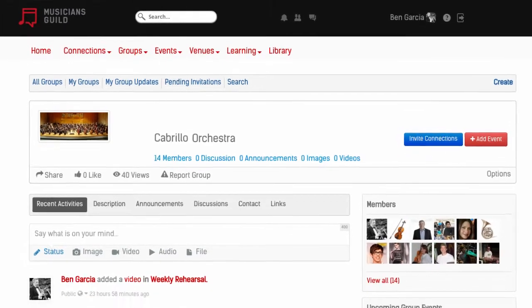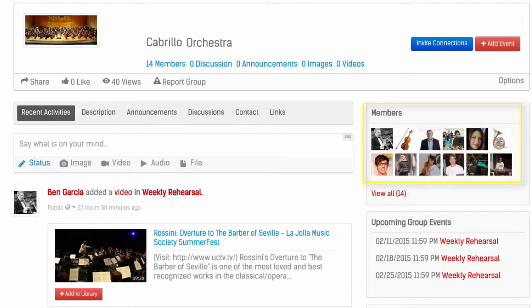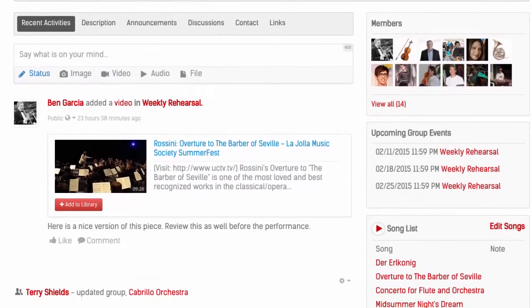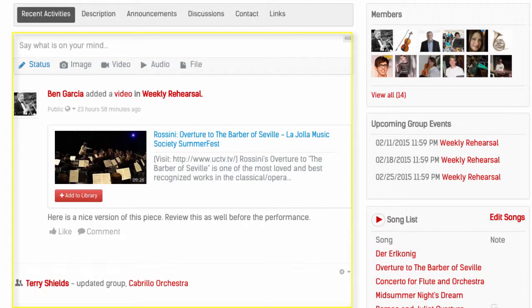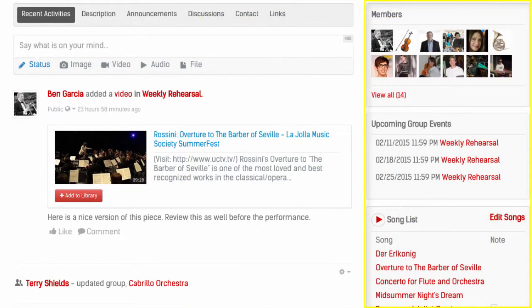Ben's orchestra is managed in a private group. Only members have access to the content and discussions. Ben is the group owner, so he can easily invite new members to the group, even ensemble members who are not yet registered on Musicians Guild. Notice the similar layout to the homepage? Most of our pages have a feed on the left and several useful sections on the right.